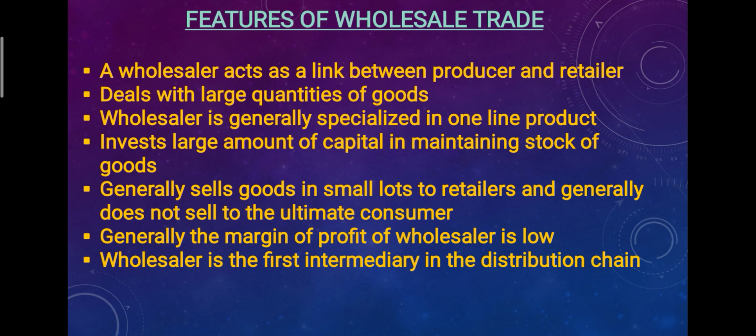Wholesalers deal with one particular type of good only. Like if there is a wholesaler of crockery, he will be dealing in crockery only. If there is a wholesaler of clothes, then he will be dealing in clothes only. So wholesalers are specialized in one line of product. A wholesaler of stationery will be dealing with stationery only.